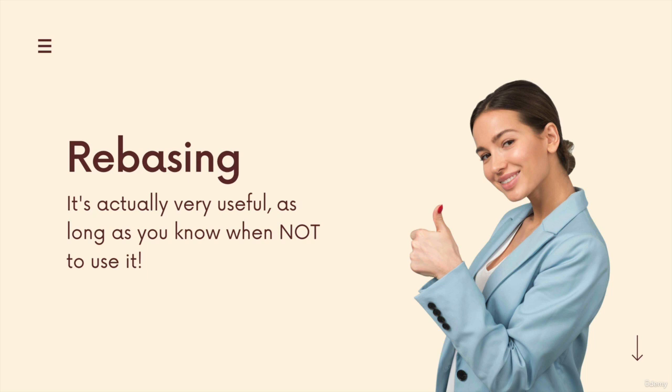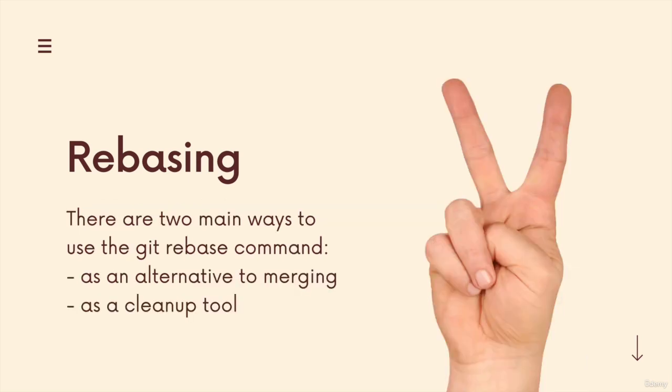So there's a divide within the community because rebasing is an alternative to merging. There's two different things really that people do with rebasing. The first one is you can use git rebase instead of git merge. Some people like to do that, or some companies will ask their developers to use git rebase instead of merging, but other people get by just fine with git merge and they avoid git rebase. So there's two big workflows for combining branches. One is rebasing and one is merging. We'll talk about that starting in the next video.